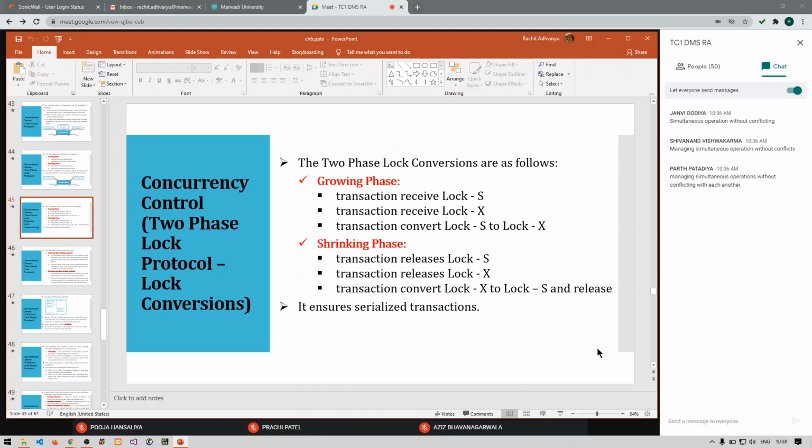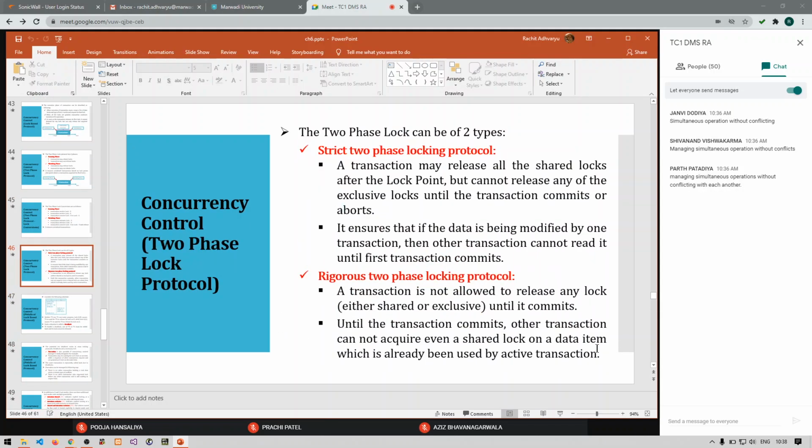Then we have strict two-phase and rigorous two-phase locking. Strict two-phase means a transaction can release shared locks before a commit command has been executed, but it cannot release an exclusive lock until a commit command has been executed. Rigorous two-phase locking says that neither a shared lock nor an exclusive lock can be released until the commit command has been executed.